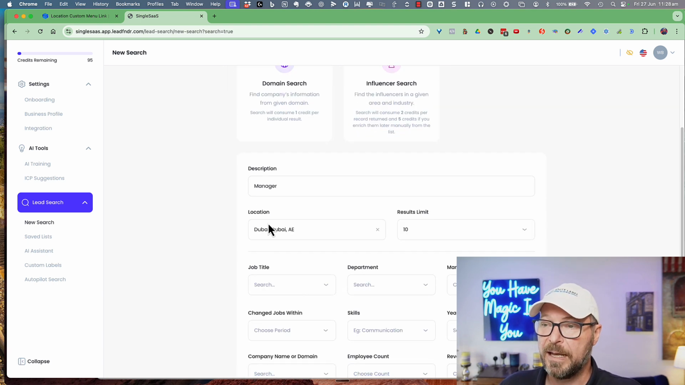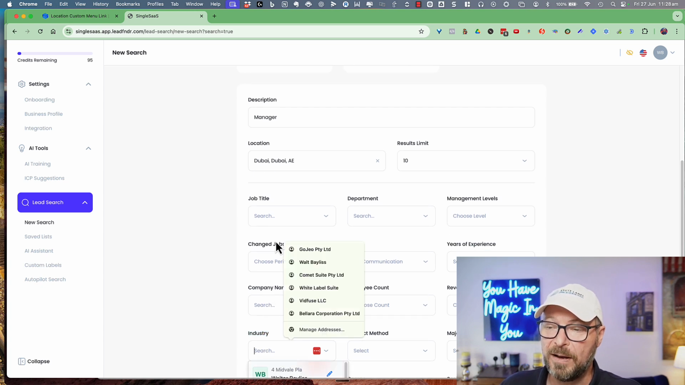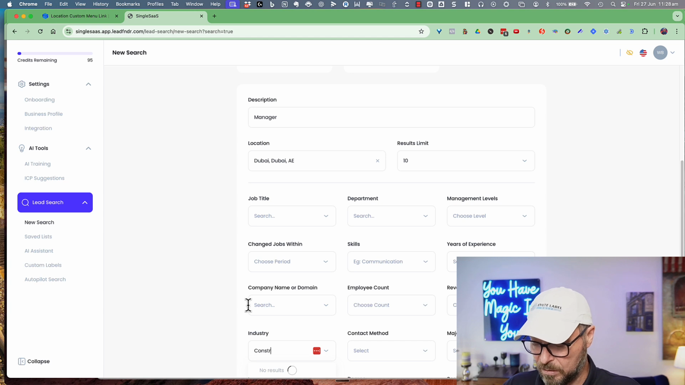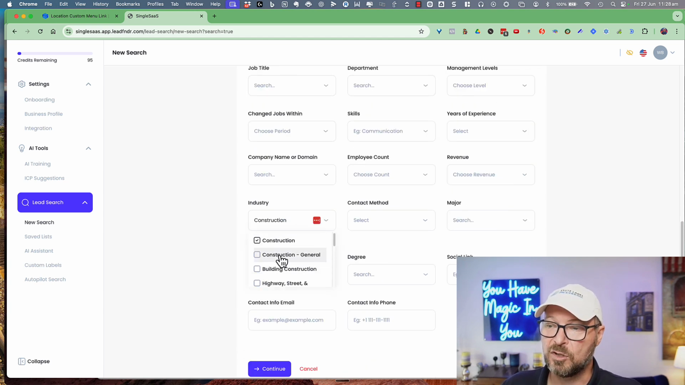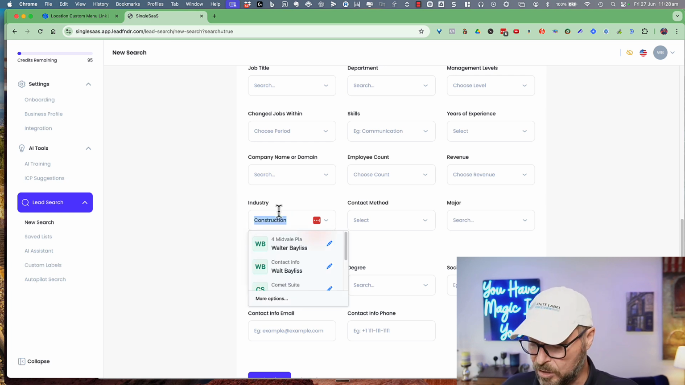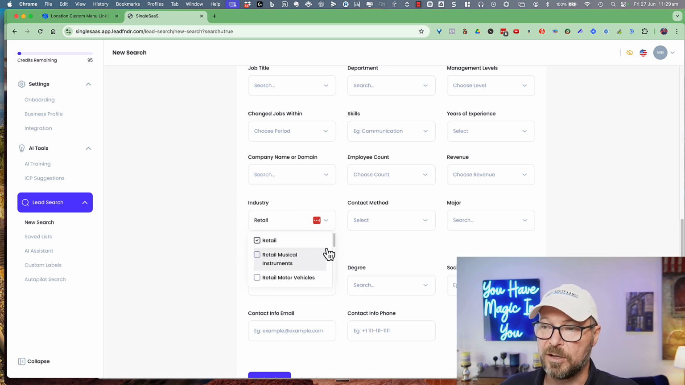For example, in our filters, we could find particular industries. So I might find people who are a manager in the construction industry. And now we can find construction as one of our choices. Or I might say, I'm looking for the manager in retail environments. And again, we can choose that industry.